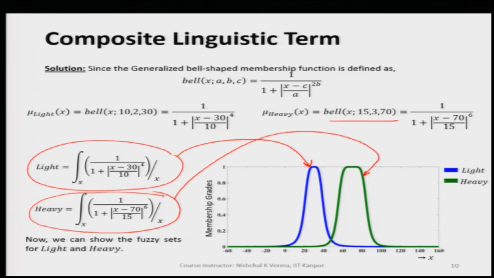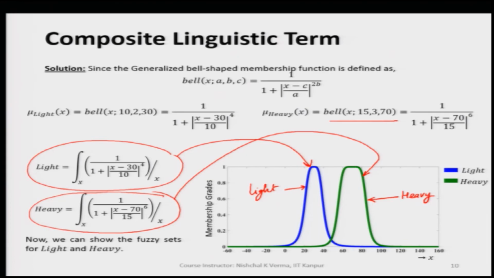So, this way we have two fuzzy sets as the primary terms, or in other words the primary linguistic terms, light and heavy. So, we can say this is light and this is heavy. These are already given.